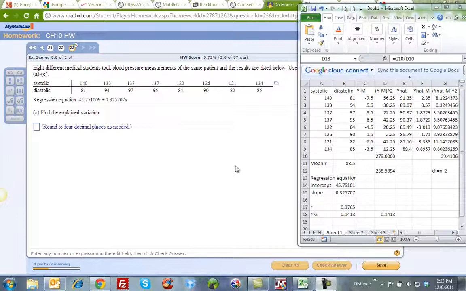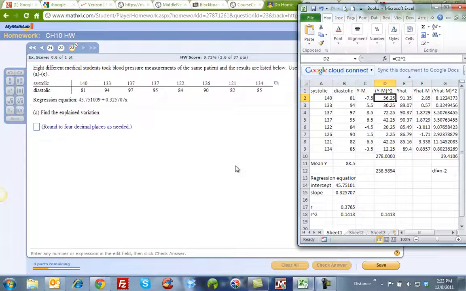I need to calculate my means, the distance of the original y value from the mean of the y values. So that's this column right here, y minus m. I have my y value minus the absolute cell where the mean of the y values lives. Okay, remember, to get the mean, it's the average of the column. And I did that, pulled that all the way down. Now, because there's negatives in there, I need to square it. So that's what this column is. Okay, I have my y minus my means squared.